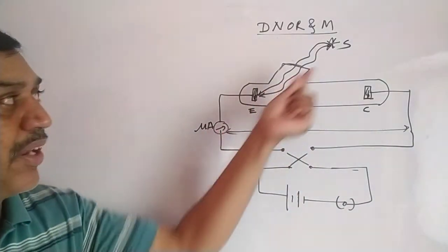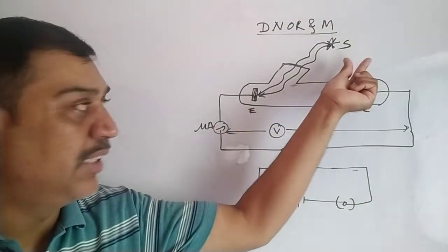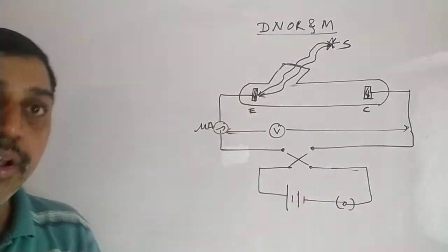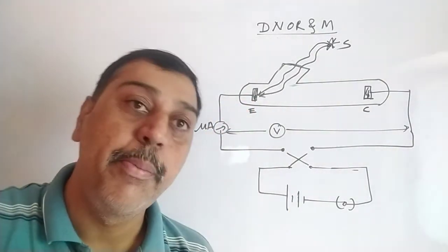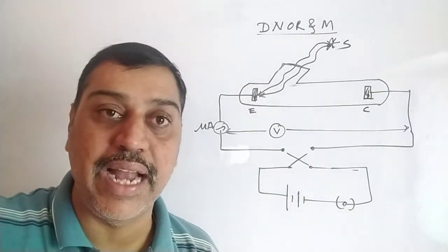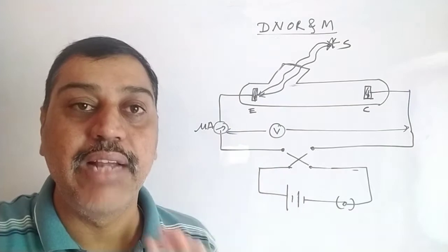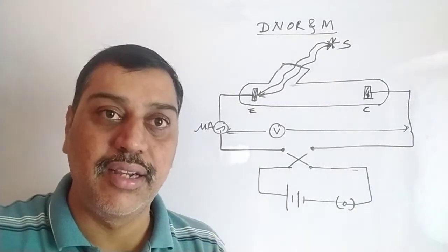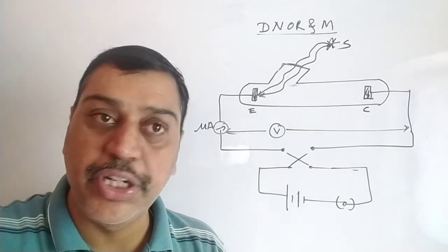So when light waves of certain frequency are incident from the source on this photosensitive material. Why is it said to be photosensitive? Because it is sensitive to that light, meaning it will emit electrons if the frequency is greater than a certain minimum frequency, and that minimum frequency is said to be the threshold frequency.